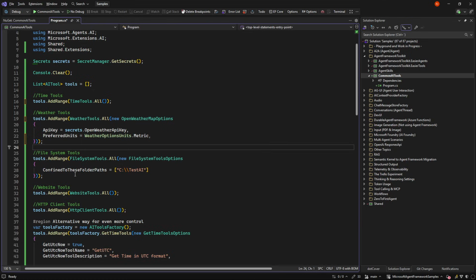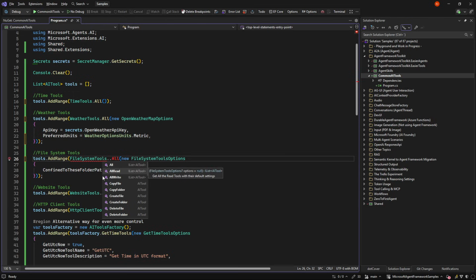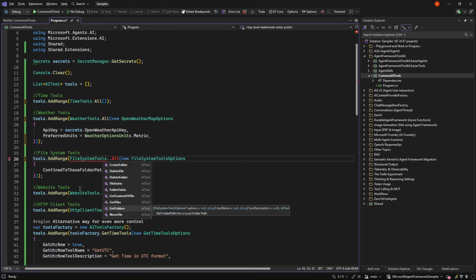Then there's file system tools, where we can just get all the tools. We can get all the read tools if you just wanted to be able to read but never be able to write, or just be able to write but never be able to read, or the individual tools you can have. So copy tools, create tools, delete tool, file access tools, folder access tools, get the content of files, and so on. So all the file operations you need.